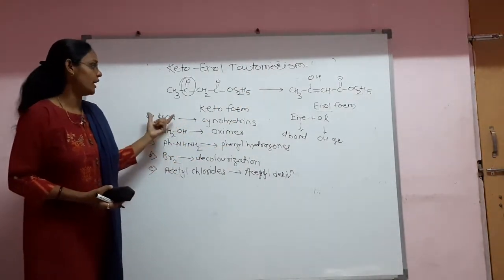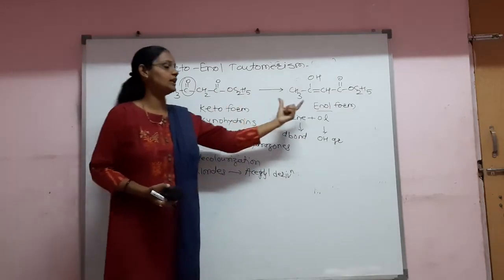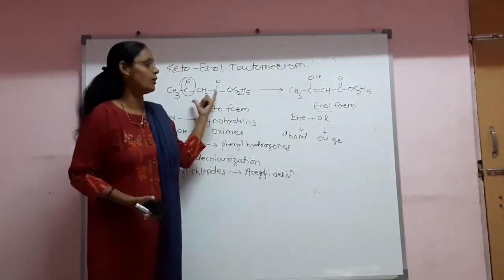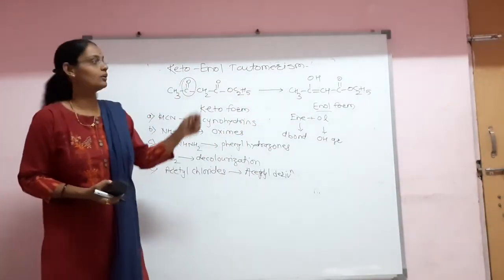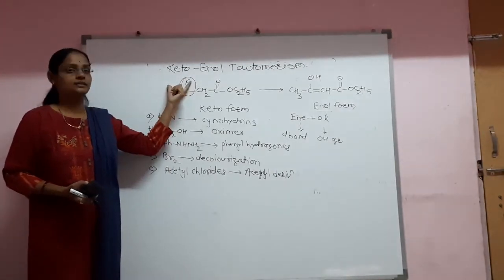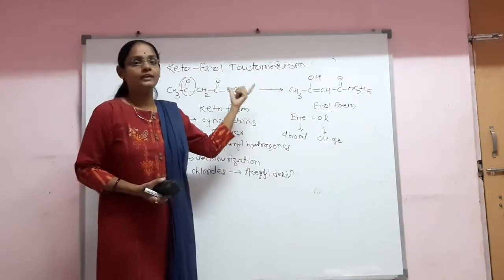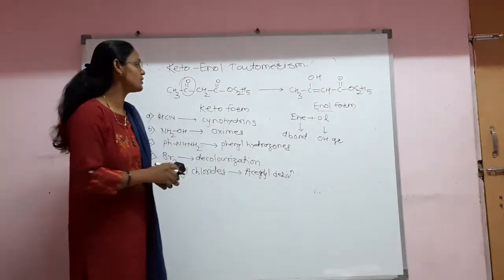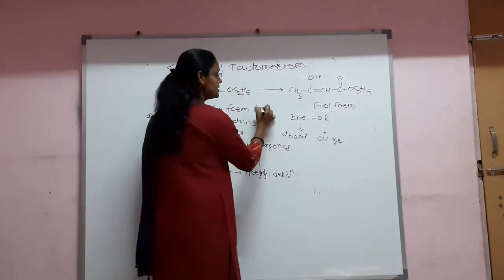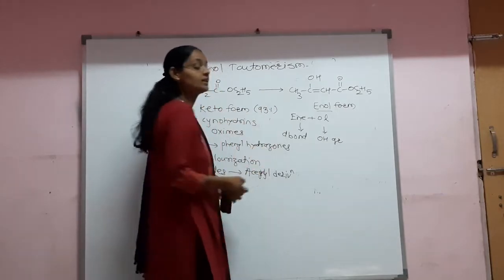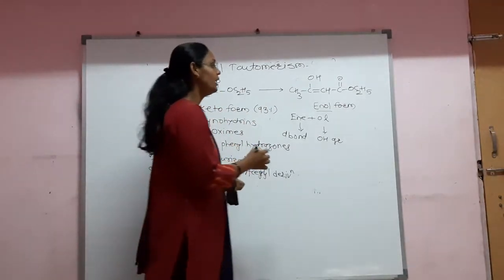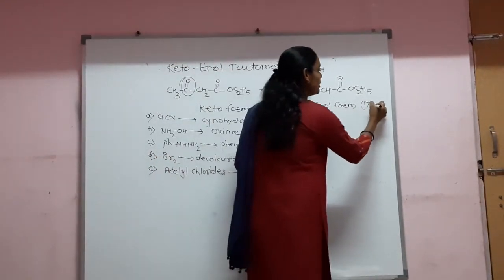It is observed that both the ketonic form and the enolic form exist in the structure of acetoacetic ester. If you see the percentage of both forms, the ketonic form exists at about 93% in the solution, while the enol form exists at about 7%.